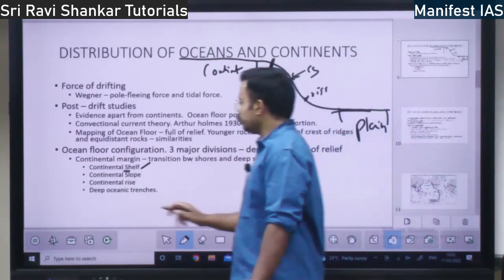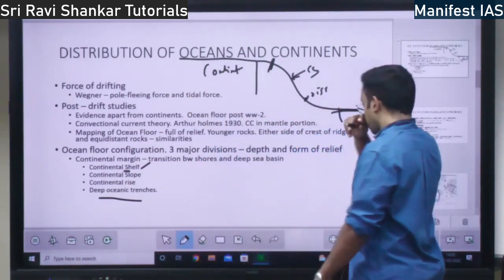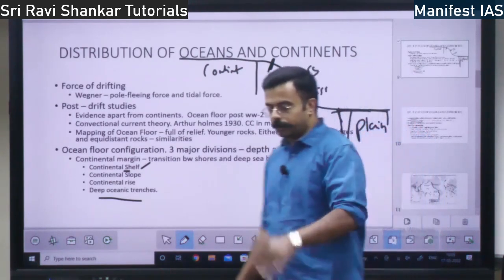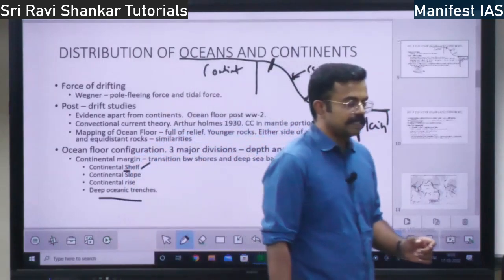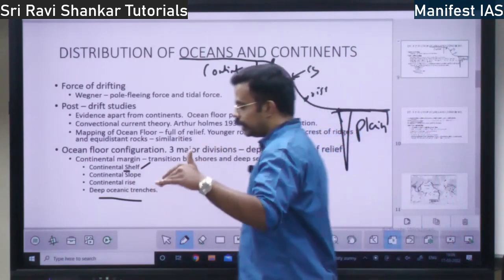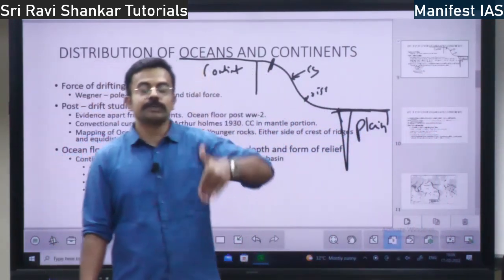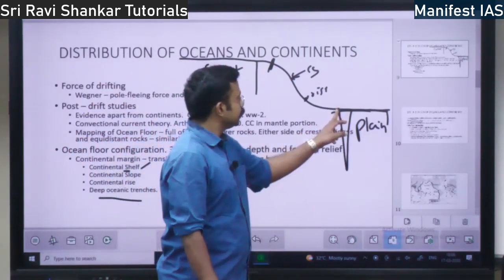Then you have deep oceanic trenches. Trenches means that within the oceanic plain there are very deep places in the ocean. Which is the deepest trench in the world? It is the Mariana Trench. Trenches are just like valleys within the ocean, the deepest points on the earth.